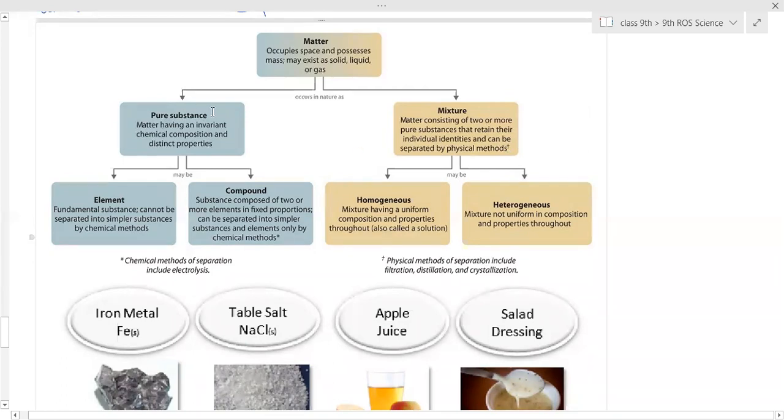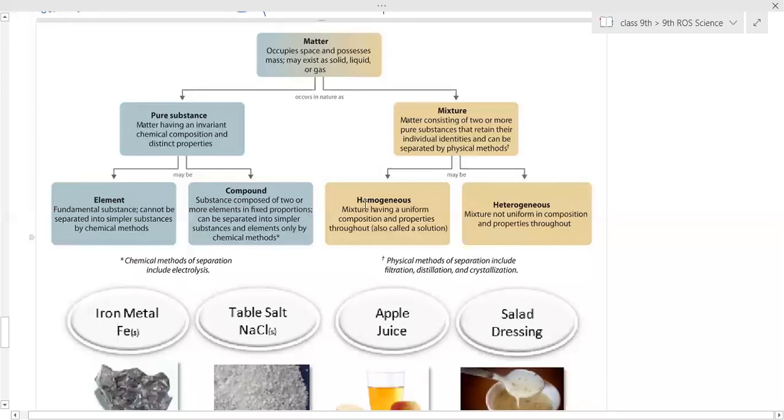Pure substances are further divided into elements and compounds. Elements are fundamental substances that cannot be separated into simpler substances by chemical methods. Compounds are substances composed of two or more elements in a fixed proportion, which can be separated into simpler substances or elements only by chemical method, and electrolysis is considered under chemical method.